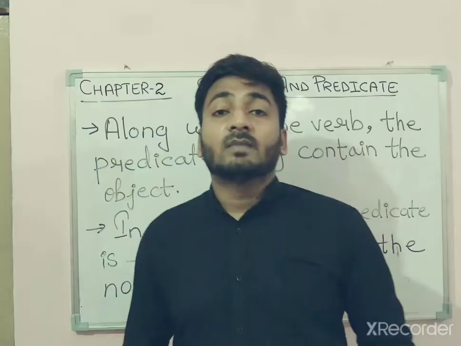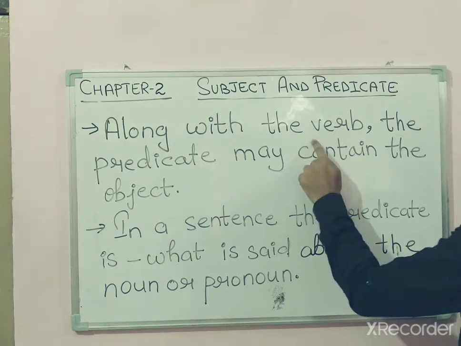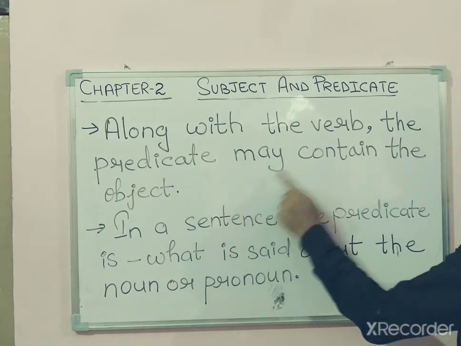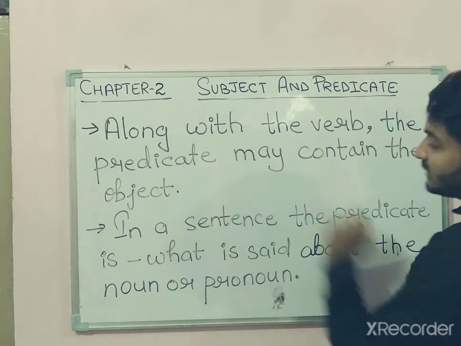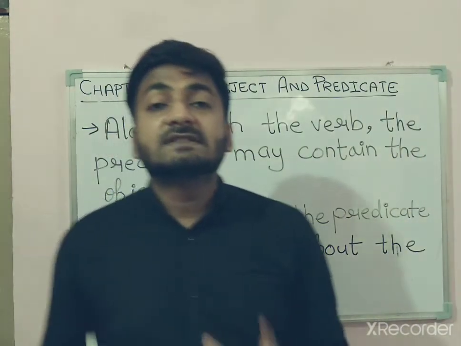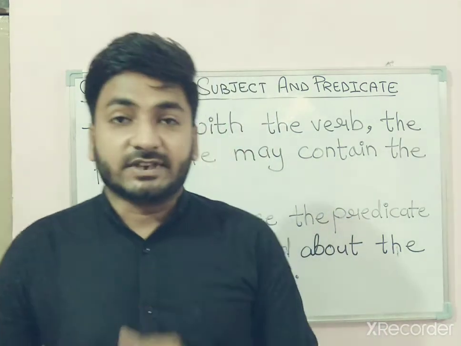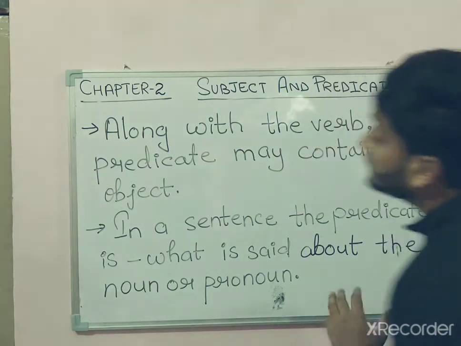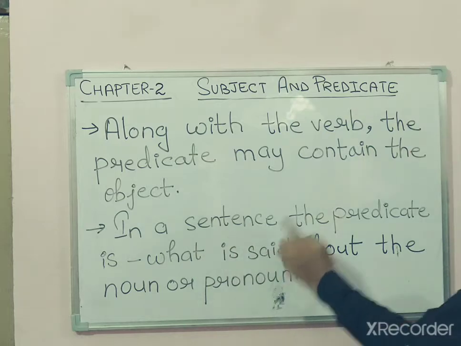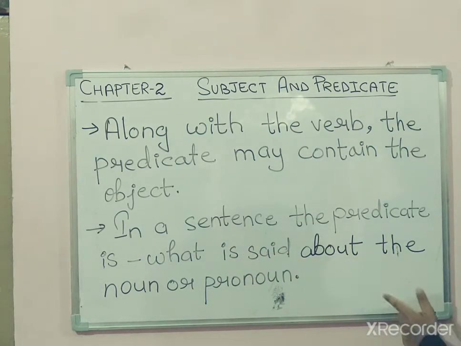Got it? Number 3, along with the verb, the predicate may contain the object. That means along with the verb, sometimes the predicate may contain the object. Number 4, in a sentence, the predicate is what is said about the noun or pronoun.